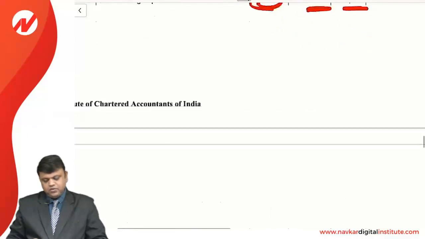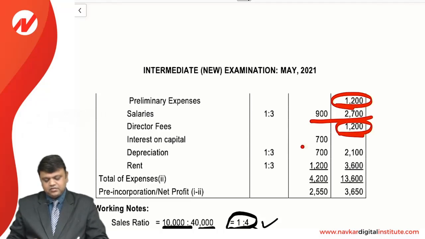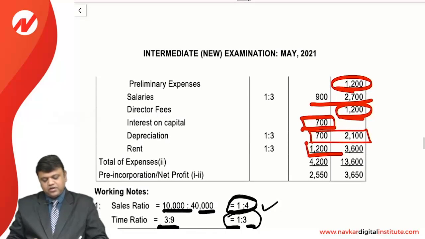And then we need to deduct preliminary expense, which is always a part of post. Salaries on the time basis, director fees always post. Interest on capital, that is always a part of pre. Depreciation is on the basis of time, and rent is also a time factor. So we can have a total expense.